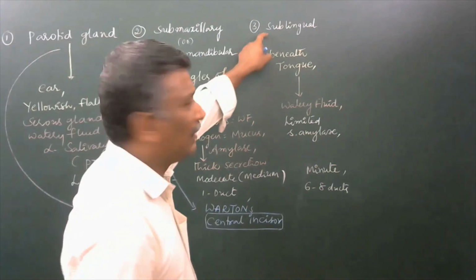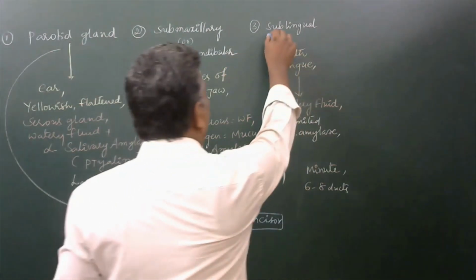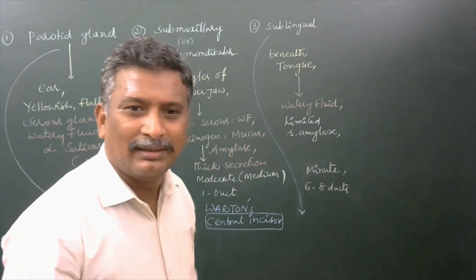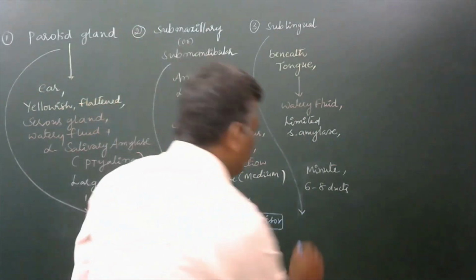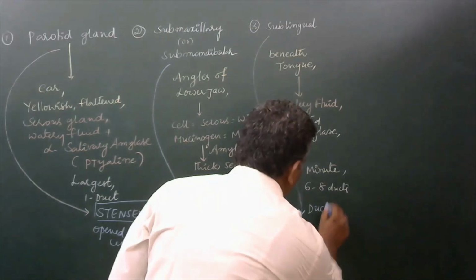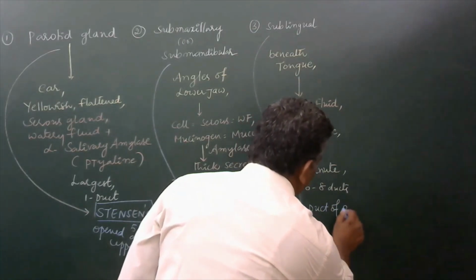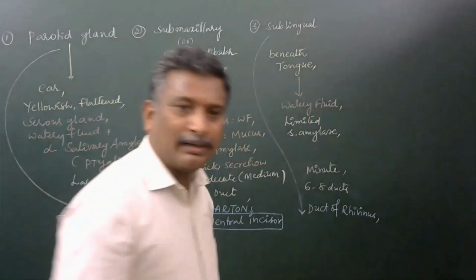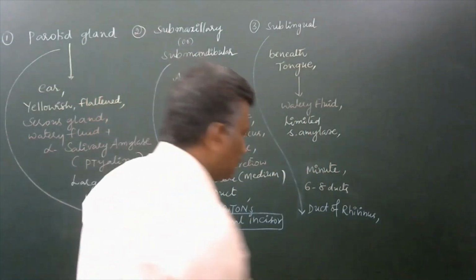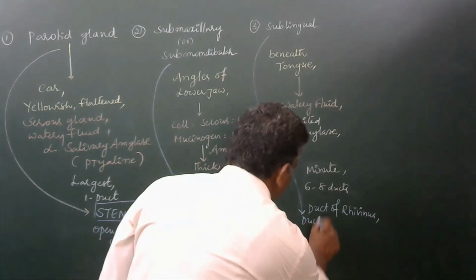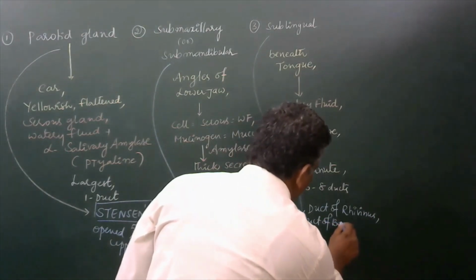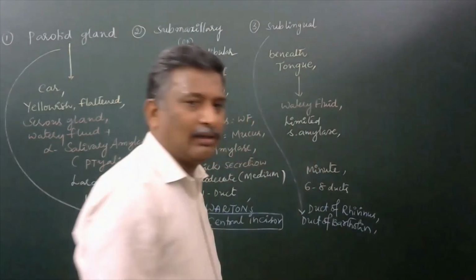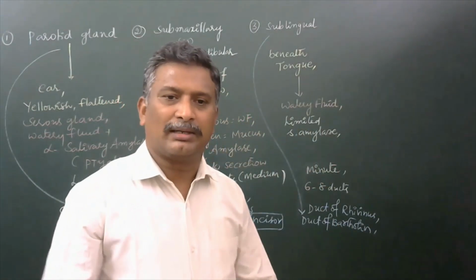Now sublingual glands also have ducts called the ducts of Rivinus, or duct of Bartholin. Particularly they are opened into the buccal cavity.